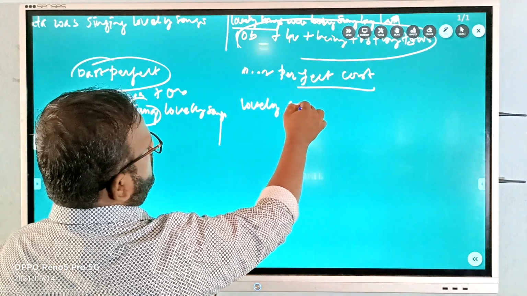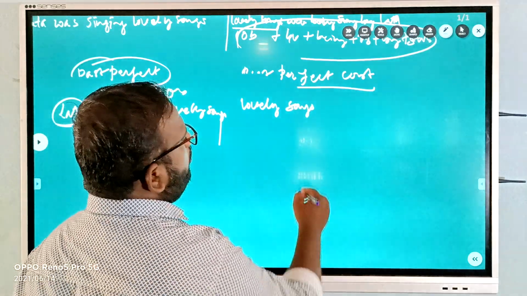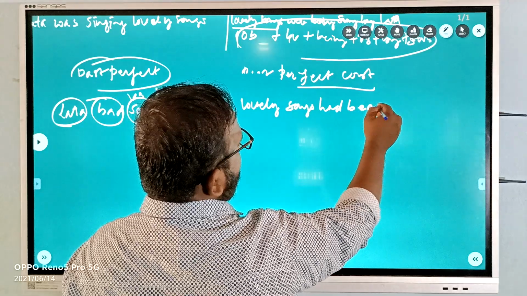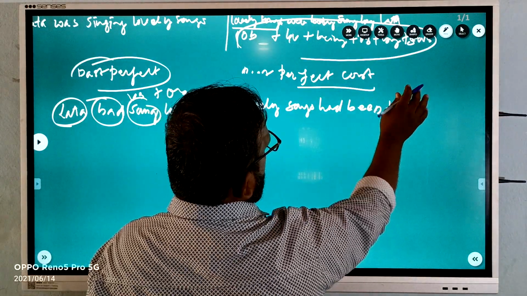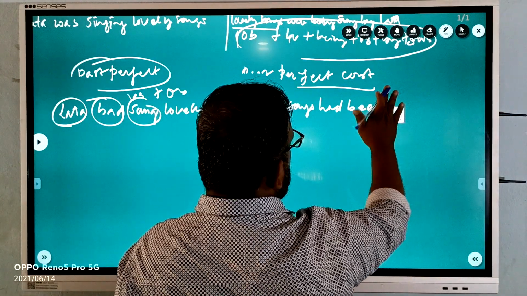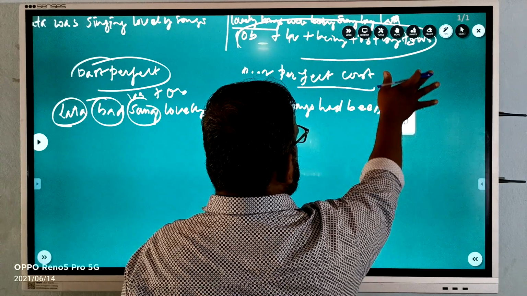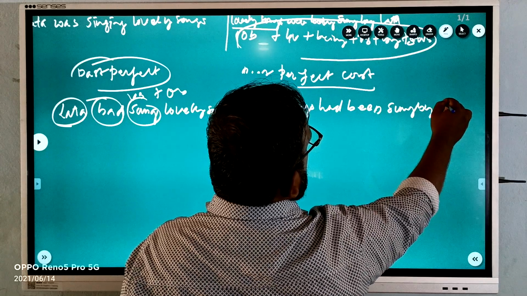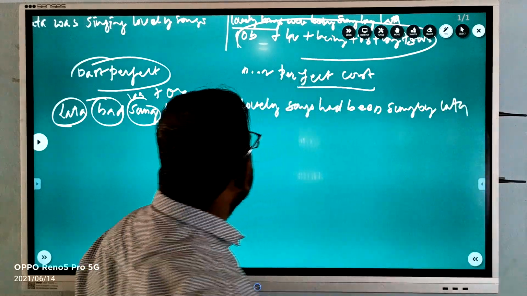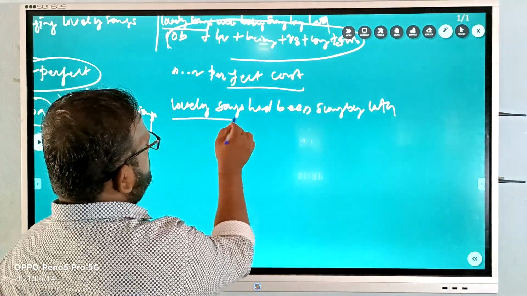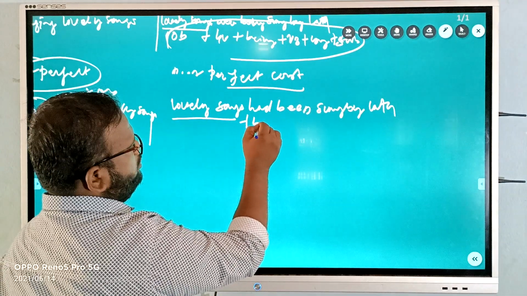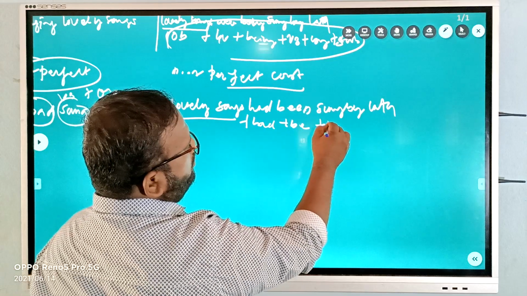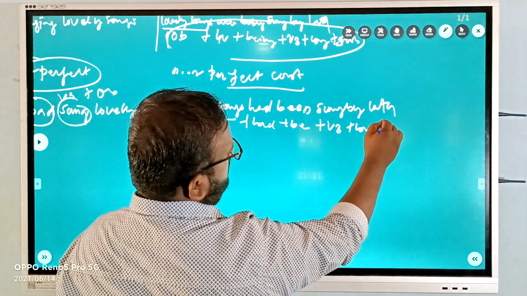Lovely songs had been sung by Lata: object at first, then had as a helping verb, had plus been plus V3 plus by plus subject.